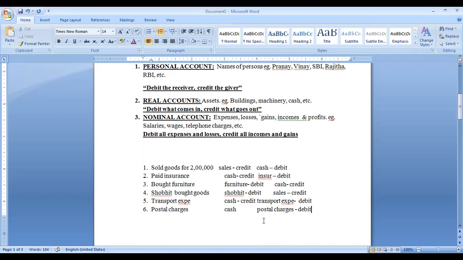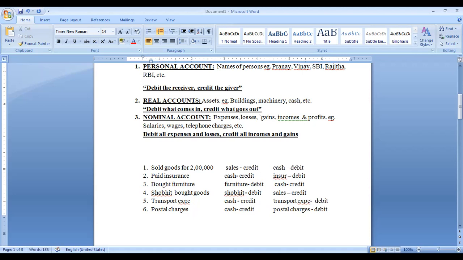Nominal account, debit all expenses. One is debit, so automatically cash is credited. We can cross check: cash is a real account, debit what comes in, credit what goes out. When we are paying postal charges, cash is going out, so it will be credited. Are you able to understand? Yes, sir.